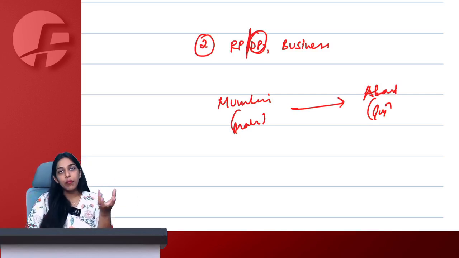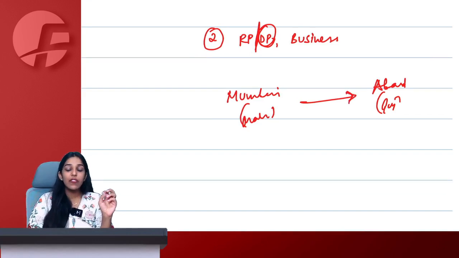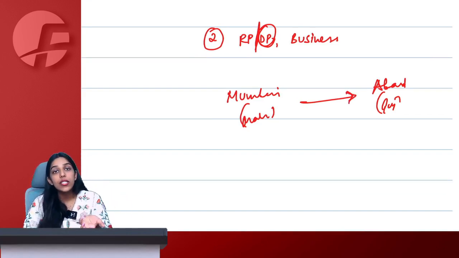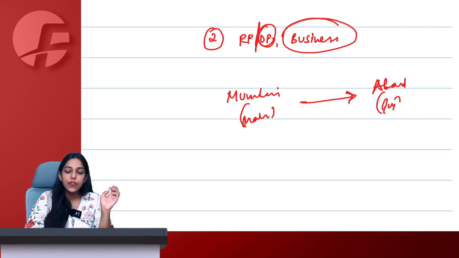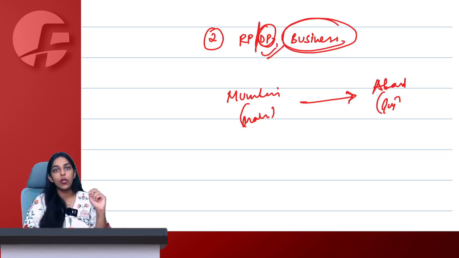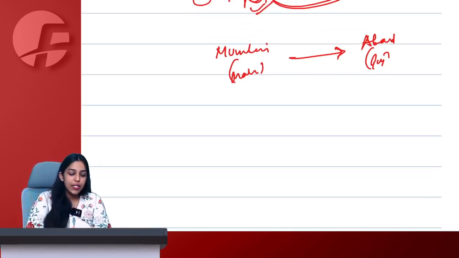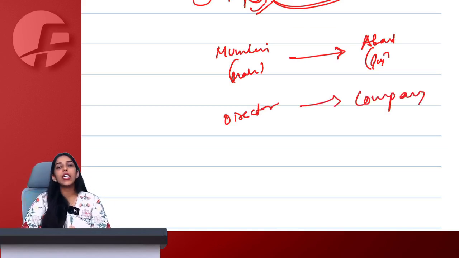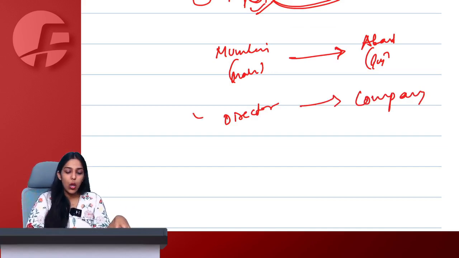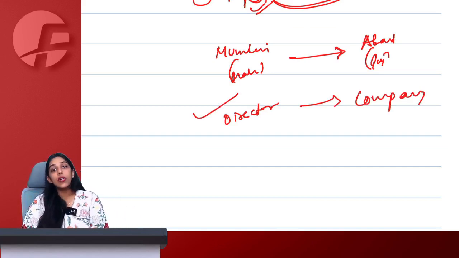So from my Mumbai shop, if I am transferring some stock to my Ahmedabad shop, it will qualify as supply even without consideration because it is happening in course or furtherance of business and it is between distinct persons. Say yes or no. Yes, ma'am. Let's say a director and a company, they are related persons, engage in some kind of transaction for business purpose, it also becomes a supply even without consideration.